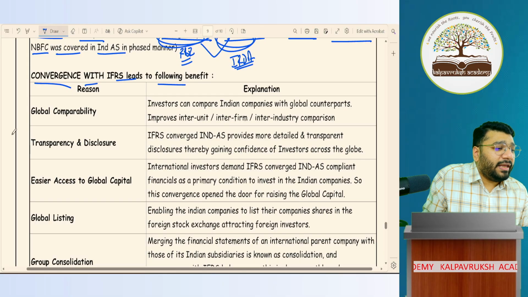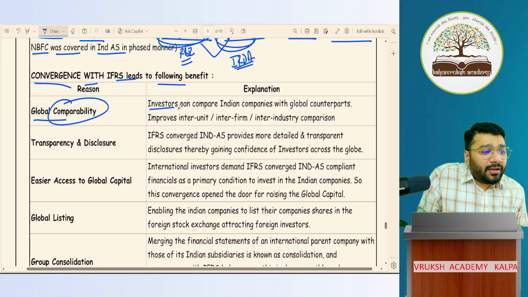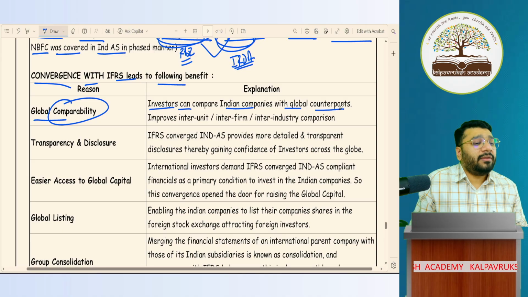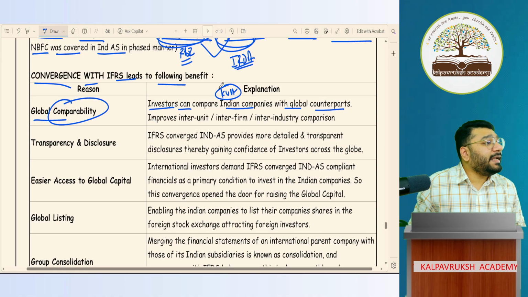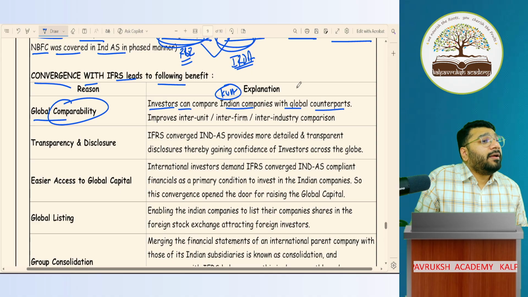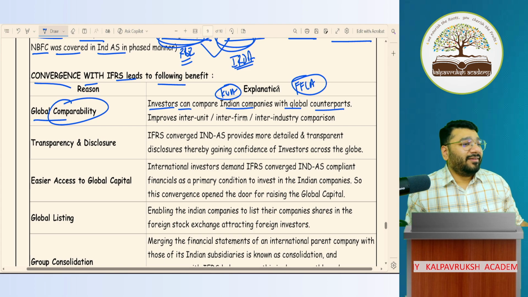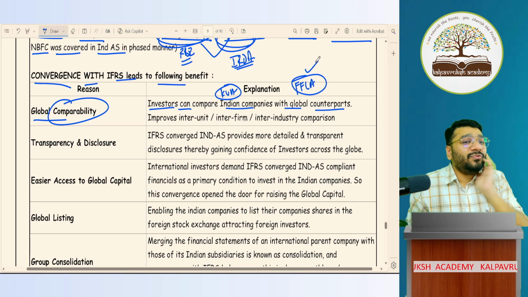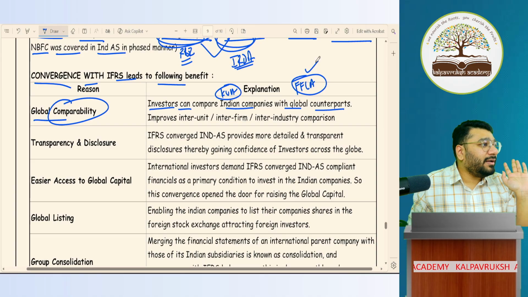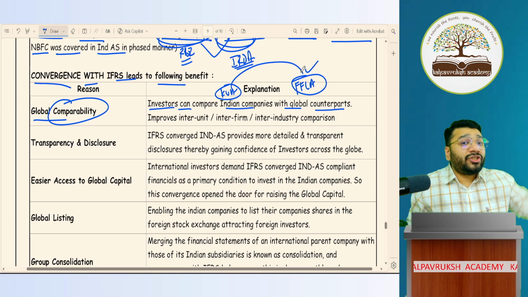Convergence with IFRS leads to the following. First is global comparability. Very fast I'll do it. Global comparability means investors now can compare Indian companies with their global counterparts. Let's say Kalpabridge Academy, KVA, a CA coaching center in India. There's one more academy in Dubai, let's say FFLA, a company incorporated in Dubai. Dubai is a different country and India is a different country. So now the investor can compare both financial statements and understand in which company to invest.